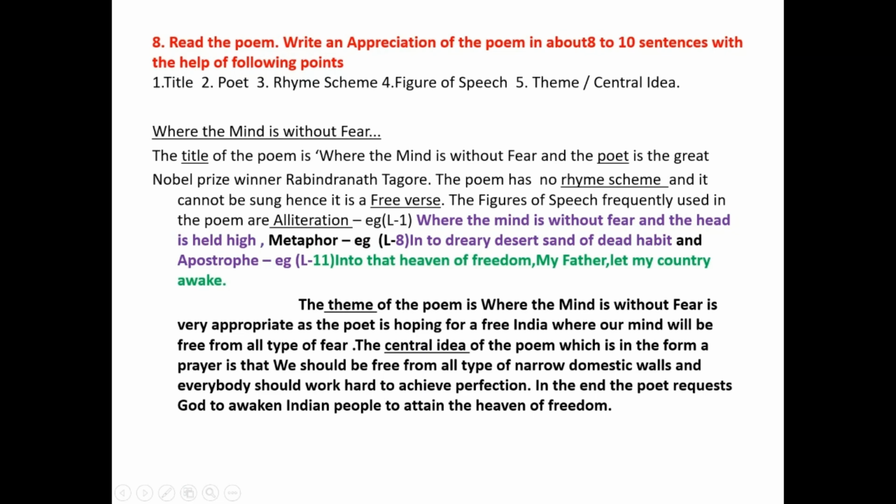Second paragraph. In the first paragraph, students, I have covered the first 4 points, and in the second paragraph, I am focusing only on theme and central idea. So let us have a look at the second paragraph.